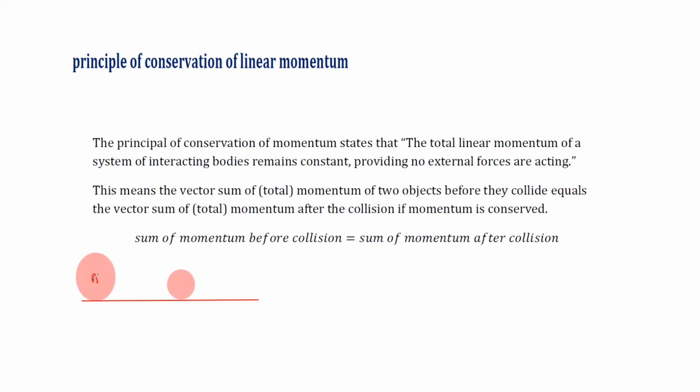The momentum of object A, for example, this is a momentum, not the speed. It is 5 kilogram meter per second, meaning the product of mass and velocity is 5. And another object has a momentum of 2 kilogram meter per second. That is before their collision.